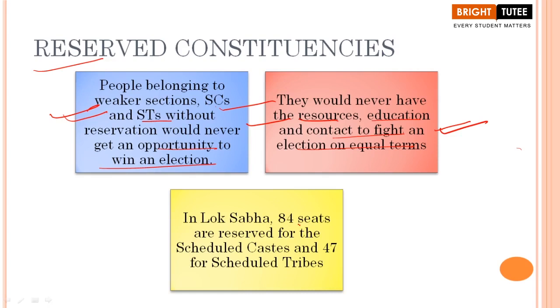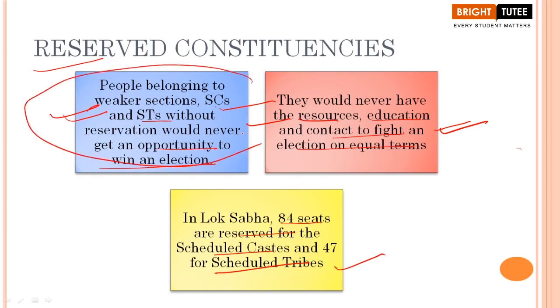Here in Lok Sabha, therefore, we have 84 seats that are reserved for scheduled caste. And then we have 47 seats that are reserved for scheduled tribes. Also, in our parliament, students, when we are talking about equal representation, if we were not having these reserved constituencies, we would have failed to represent a large section of our population. Why? Because this section again would be neglected.